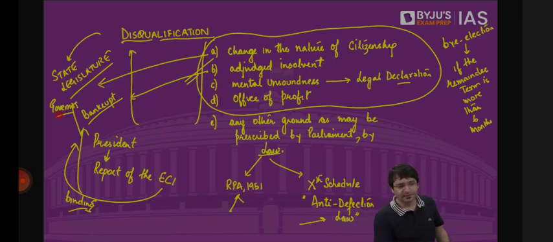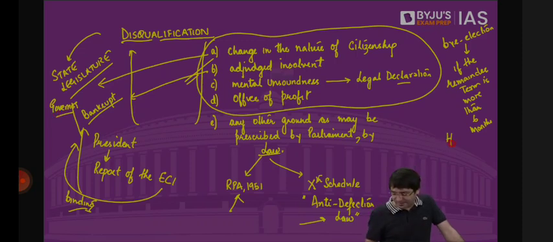Clear? Now, of late, I've realized one thing, that whatever I say or whatever I teach may turn out to be completely untrue based on the empirical reality. In a sense, I read books, I've read law, so I would know these are the provisions of the Constitution. So normally this is what the president or the governor has to do. But something unique is happening these days. Everything goes for a toss.